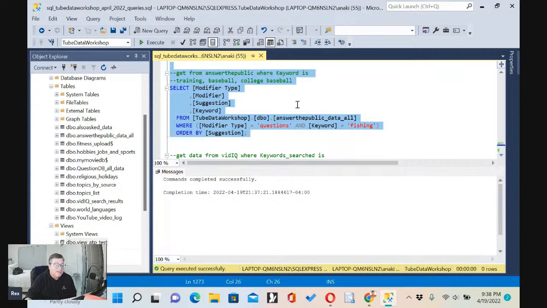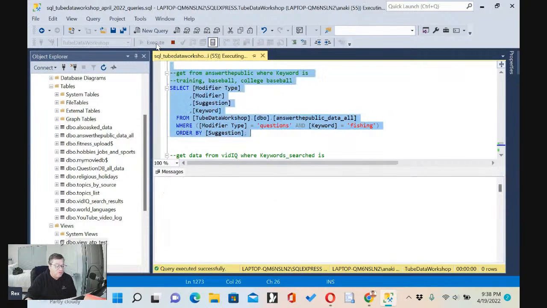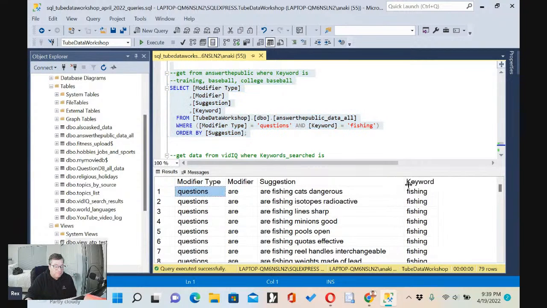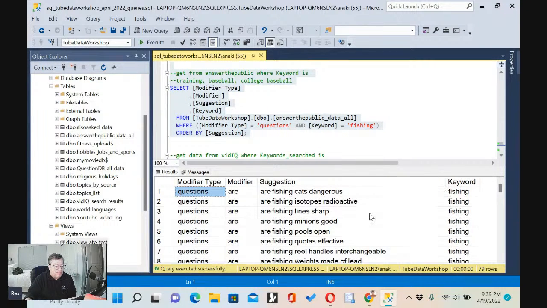So I went to the Answer the Public database and I queried it for some things regarding fishing, and I got all their questions. And right off the bat, I got 79 rows. These are all related to the topic of fishing, and we're just pulling the questions right here. These are just in alphabetical order by suggestion.